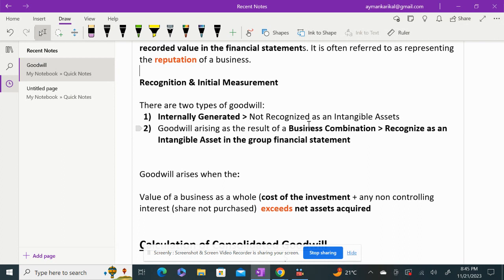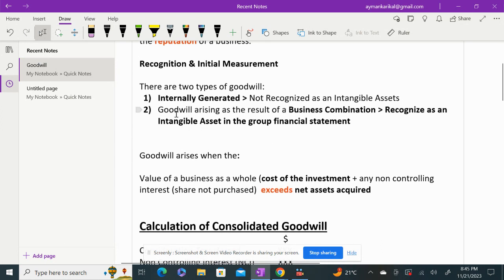On the other hand, you have another type of goodwill which is arising as a result of business combination. So what is business combination? Let us take an example. You are a business, let us say your business is company A, and you want to expand your business. So what you did is you acquired another company. When you acquire another company and you obtain control in that company, you are supposed to combine the business accounts and prepare a consolidated financial statement.